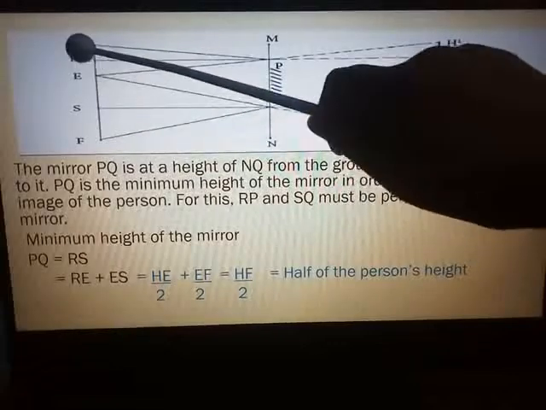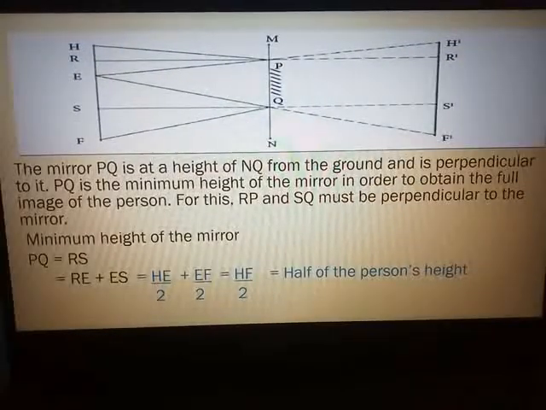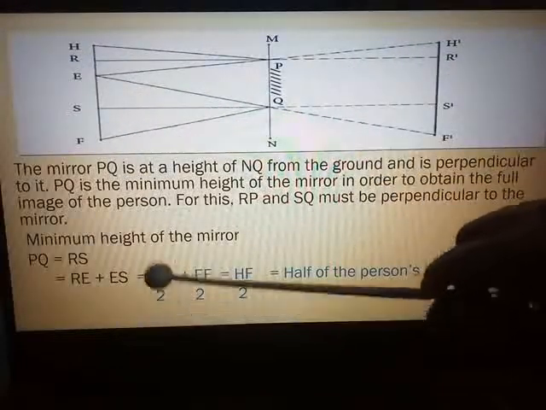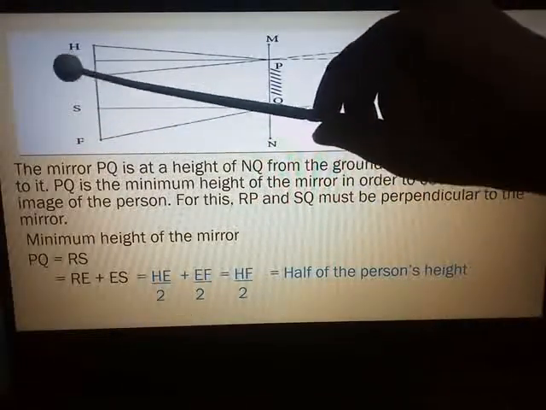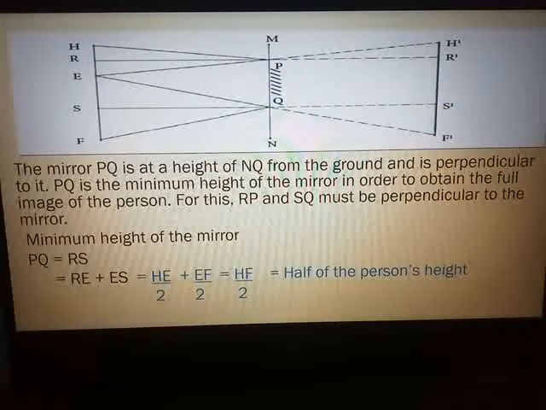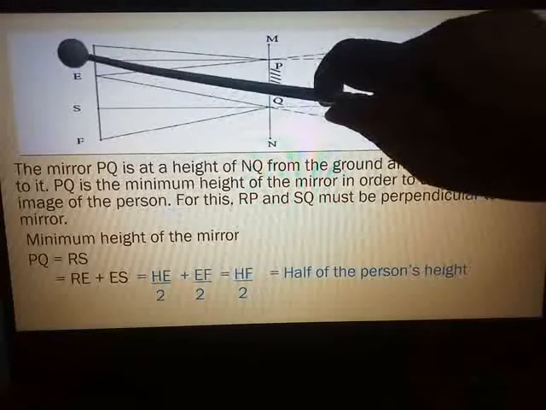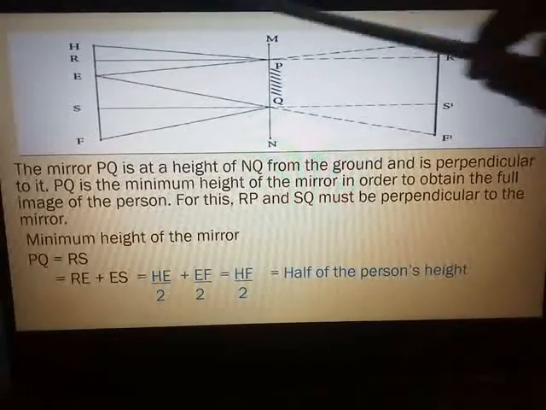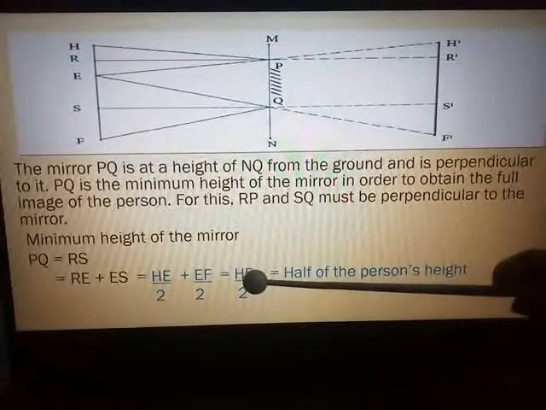What is RS? RE plus ES. So that is equal to HE upon 2. Why HE upon 2? Because RE, you know, is half of HE. And ES is what? EF upon 2.